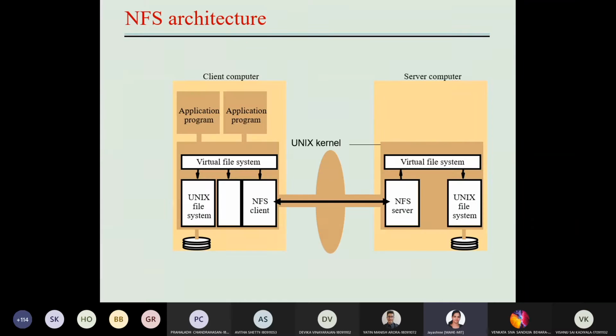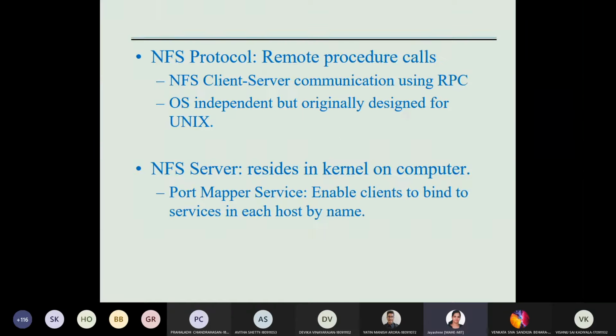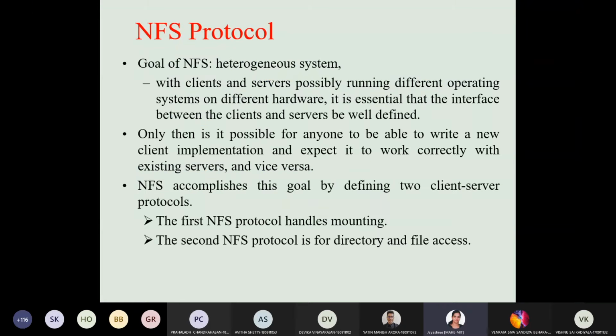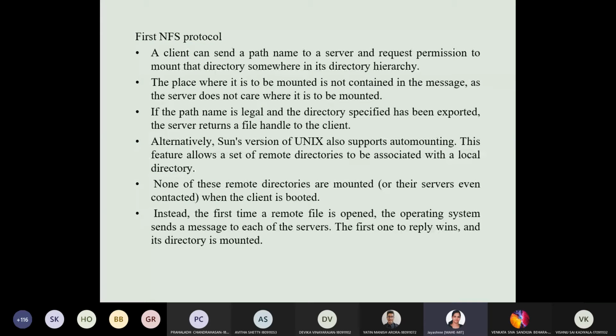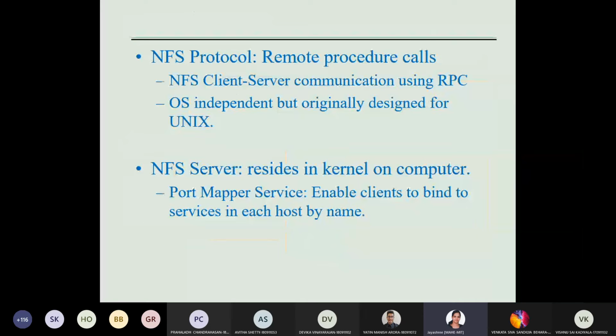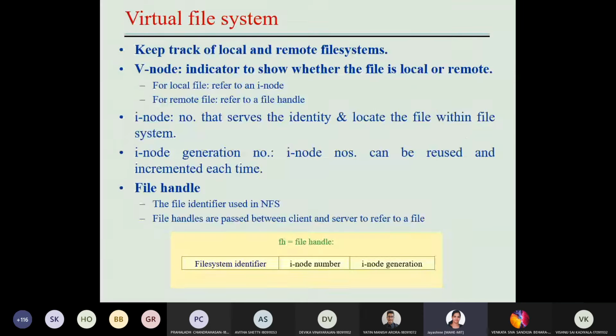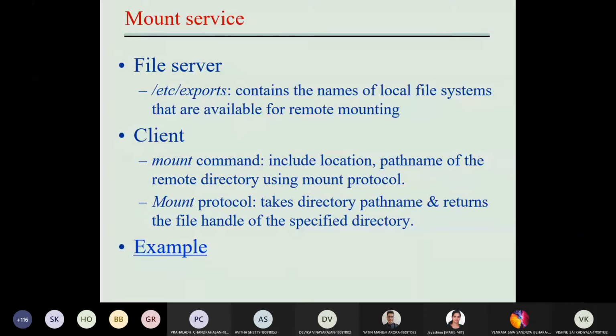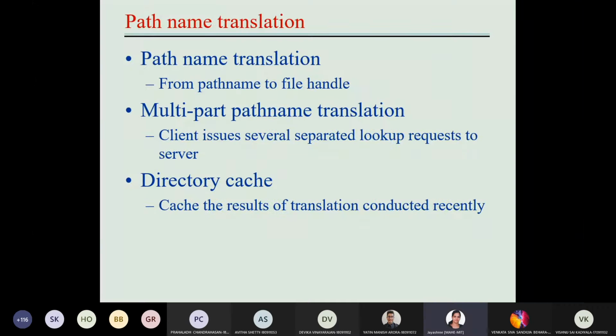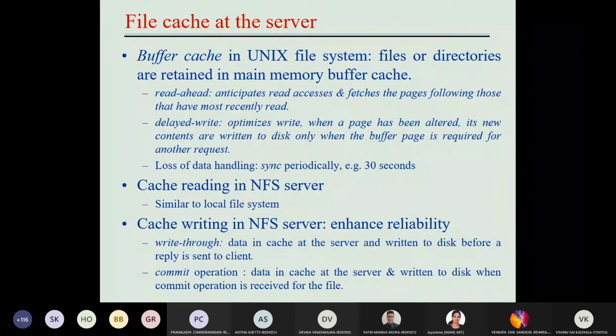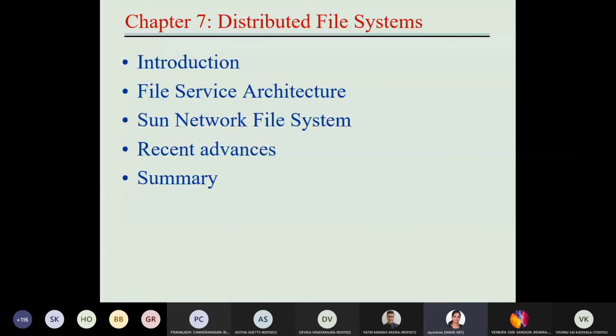About Sun NFS, they followed the same architecture, where we had a virtual file system and various Unix modules, and they use two versions of NFS, the first NFS protocol and the second NFS protocol, to achieve fault tolerance. We were also discussing mounting the request. The next topic is the last topic in this chapter: some advances.